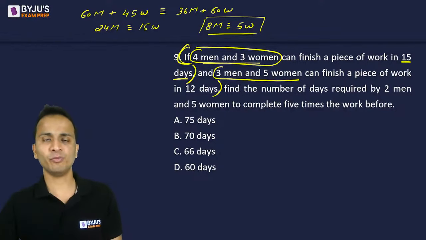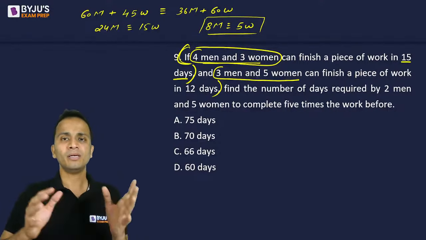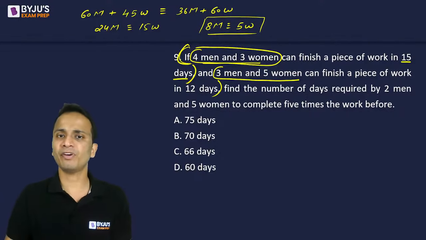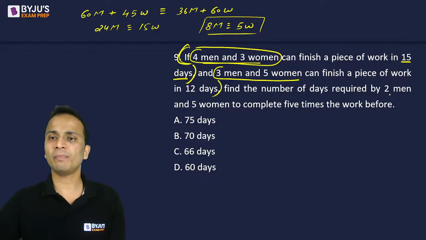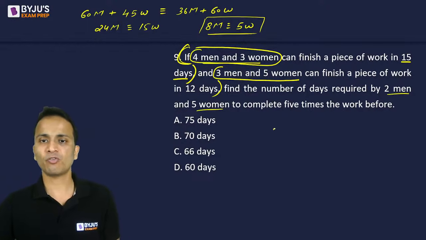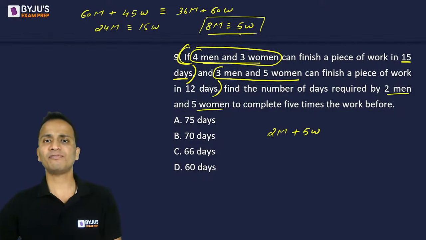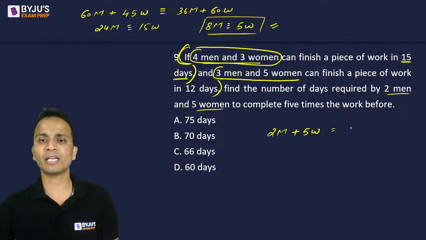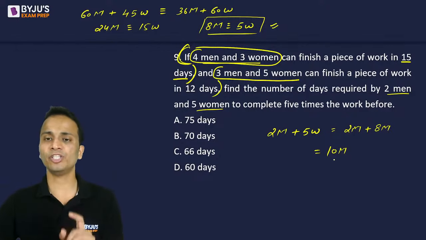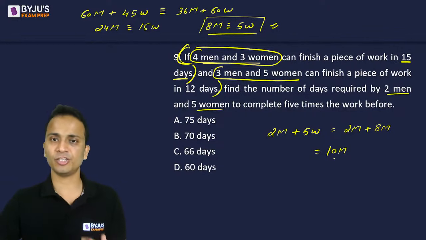So this is the relation that I've established, number of men and number of women. So I can say that the work done by 8 men is equivalent to the work done by 5 women. Done? Okay. Now we have to find out the number of days required by 2 men and 5 women. So requirement is 2 men and 5 women. Okay. अब 5 women को मैं 8 men में convert कर सकता हूँ using the above relation. So this can be written as 2 men, and 5 women can be written as 8 men. So that means I have to find out the number of days in which 10 men can finish this work.